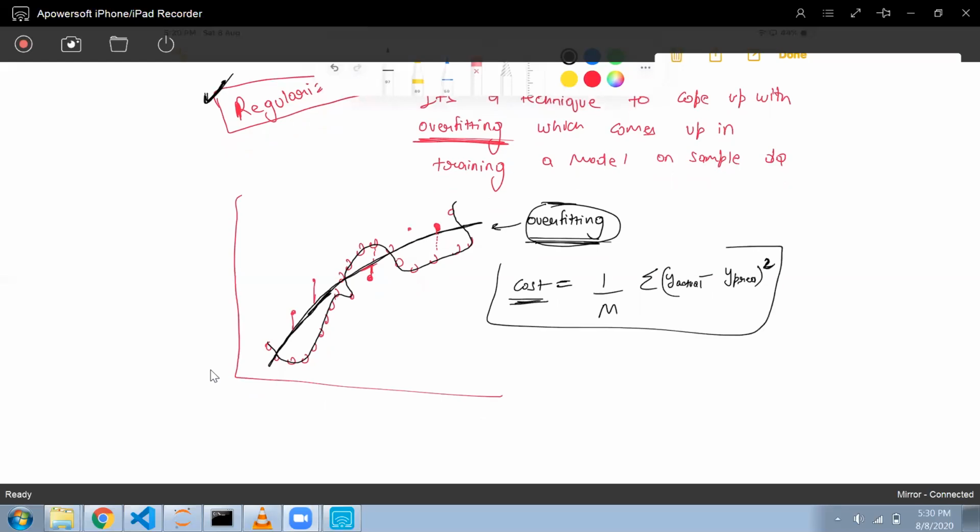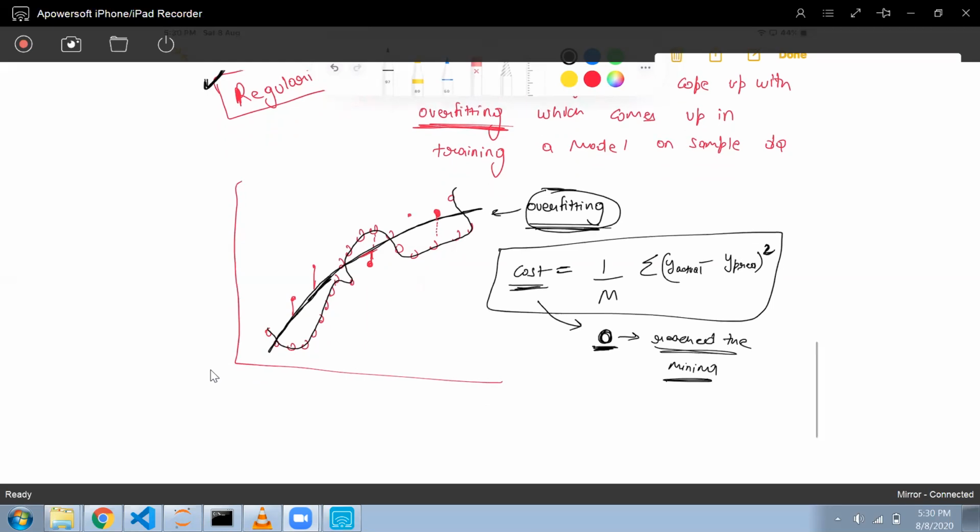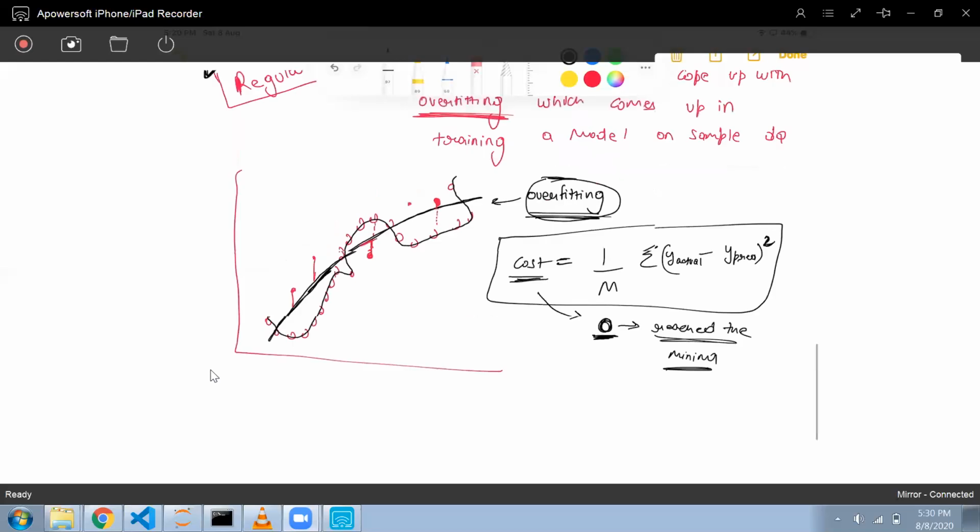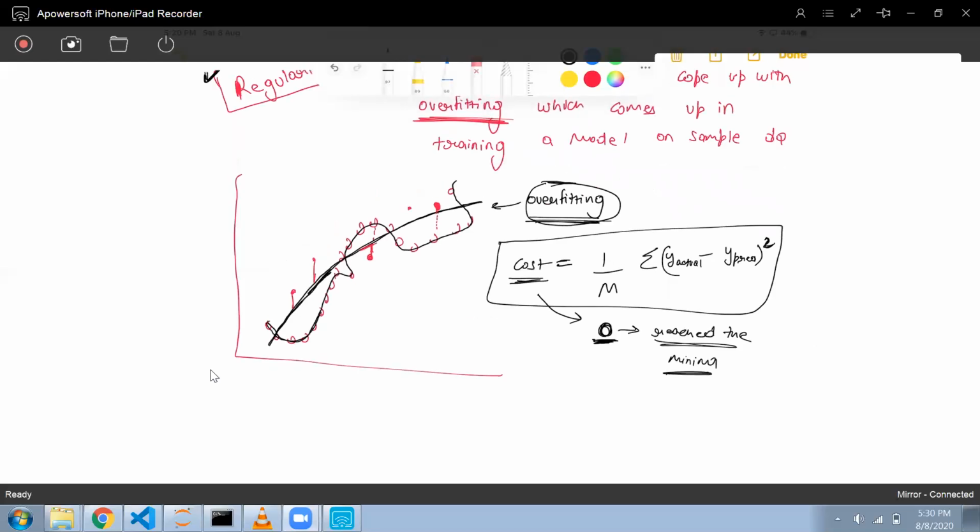If the cost goes to zero, that means I have reached the minima, and this is my final goal. But I told you, if the error goes down to zero, then my model will not be able to generalize well.